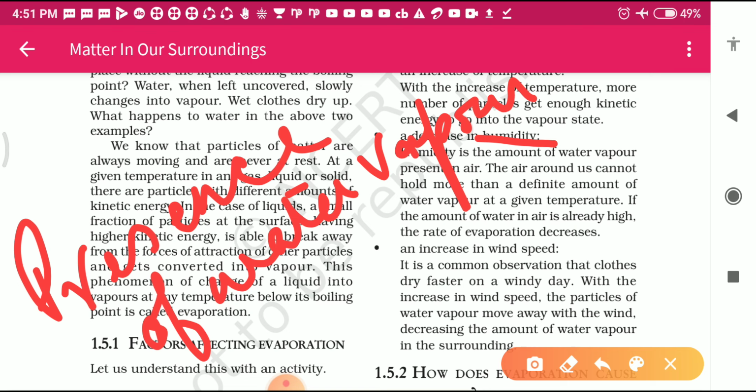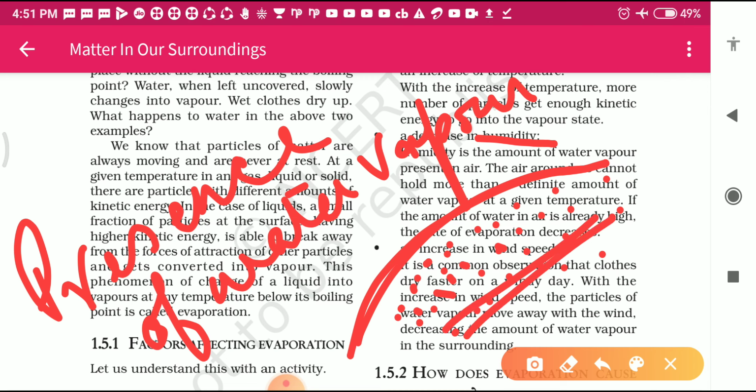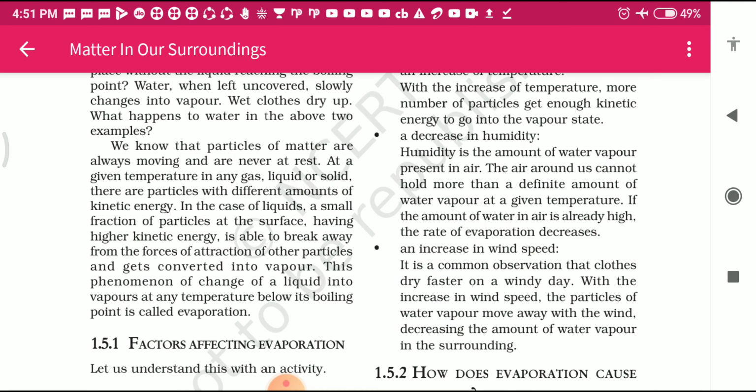Now think about it, students. If this is your atmosphere, and the water vapor is more in your atmosphere, can evaporation take place faster? No, evaporation cannot take place faster in humidity. It means what? If the humidity is less, evaporation is more. If the humidity is more in the atmosphere, then evaporation is less. That's why here it is a decrease in humidity.